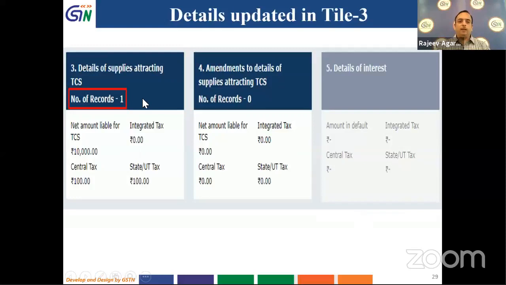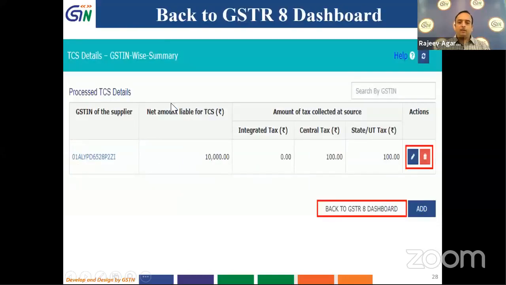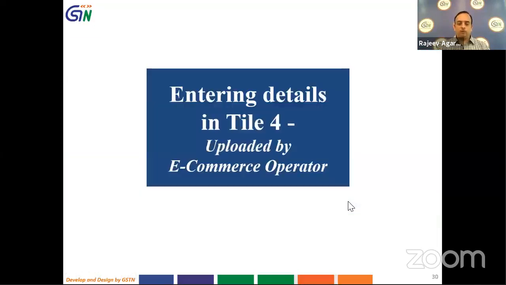So this will take me back to the tile. And here if you see, the details are added here, number of records added is 1, and net amount liable for TCS and tax to be paid is shown over here. So that's how I will enter details in table 3. I can click on the add button further and add further details. After filling the details, I will click on save and come back on this page. I have no further details to add, so I will move forward.